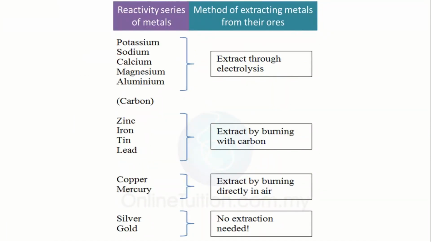The reactivity series I have included once again for your memorization: potassium, sodium, calcium, magnesium, aluminium, which are above carbon, are extracted by using electrolysis. Below carbon are zinc, iron, tin and lead, which are extracted by heating with carbon. Copper and mercury are extracted by heating directly in air. Silver and gold occur in their native form, so no extraction is needed.